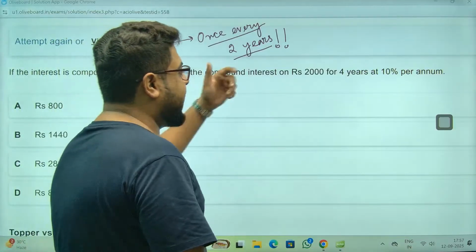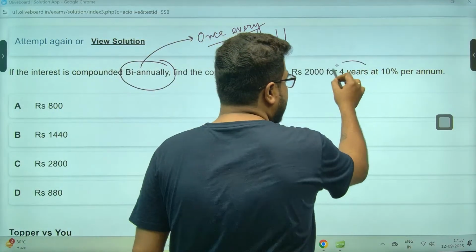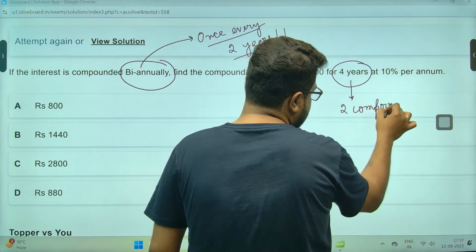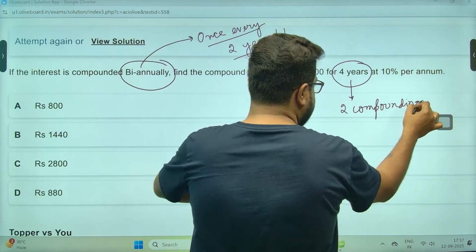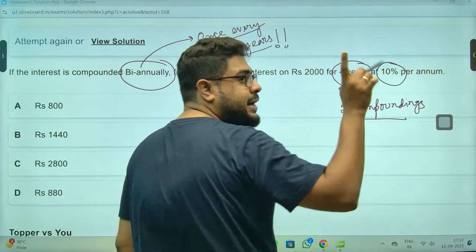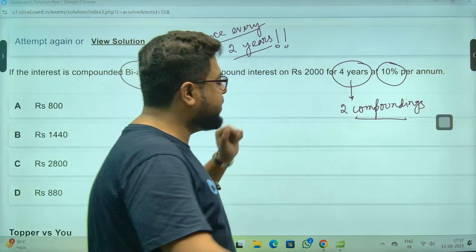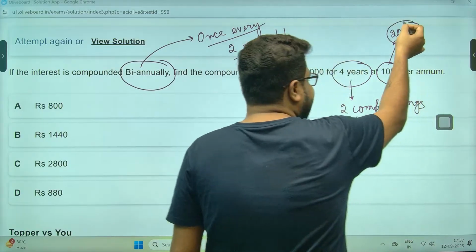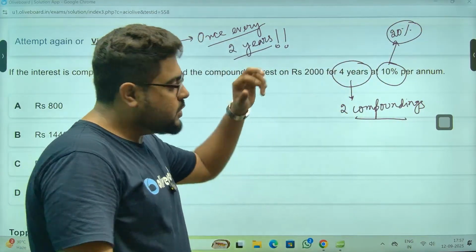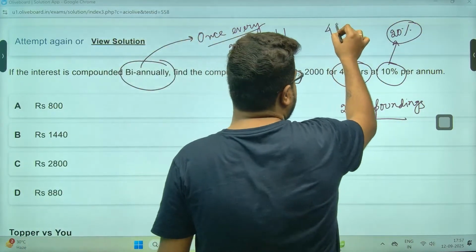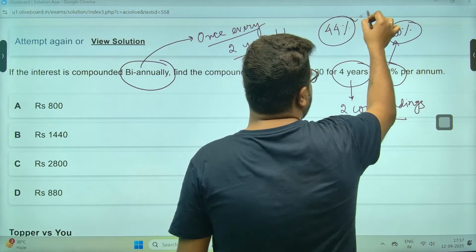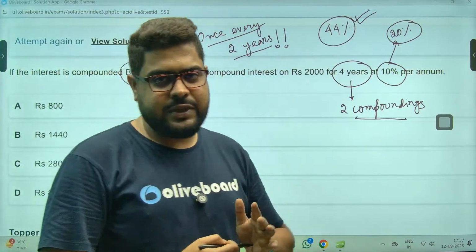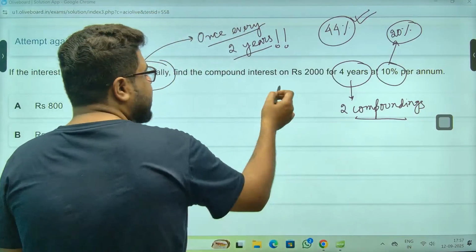Okay, so what will change, sir? So in 4 years, how many compoundings? There will be 2 compoundings, right? We will have 2 compoundings in 4 years. 10% per annum. Every year 10%. So every compounding we will have 20%. And 20% each, 2 compoundings. So again, use the AB theorem and by now you should know the value. It will be 44%. 20 plus 20 plus 20 square by 100. Right? So what will be the answer?